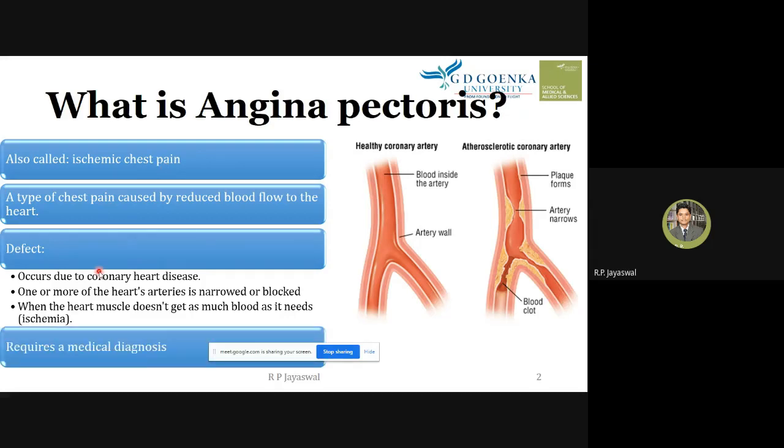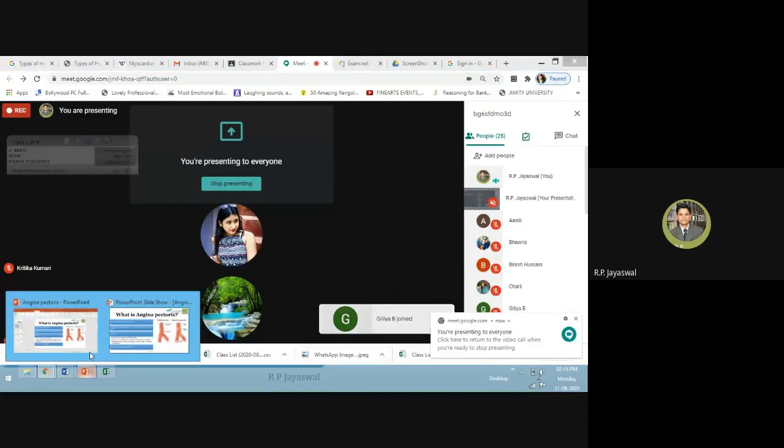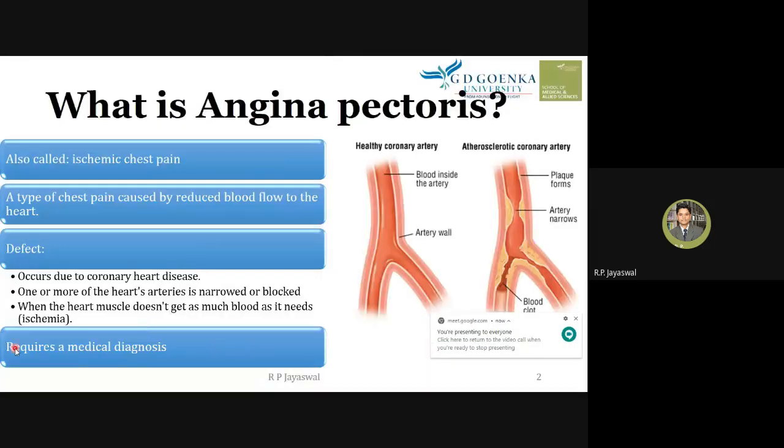Angina pectoris-like signs usually require a medical diagnosis, right? It's very important. It requires a medical diagnosis, because we need to know why there is chest pain. Is it because of ischemic chest pain, or is it a different pain of non-heart origin?